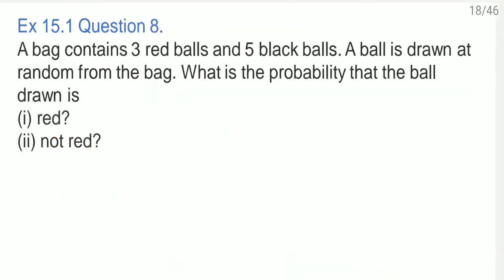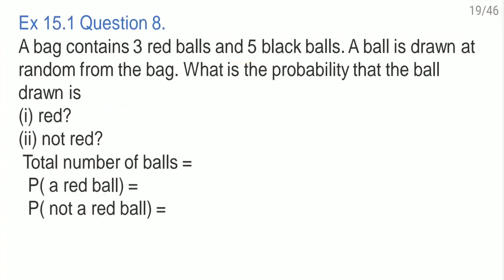Question number 8. A bag contains 3 red balls and 5 black balls. A ball is drawn at random from the bag. What is the probability that the ball drawn is red, and not red? First we'll write down the total number of balls. How many are there? 3 plus 5 is 8. Probability of a red ball. How many red balls are there? 3. So the probability is 3 by 8. Now the next one is probability of not a red ball. How many not red balls are there? 5. So the probability is 5 by 8.